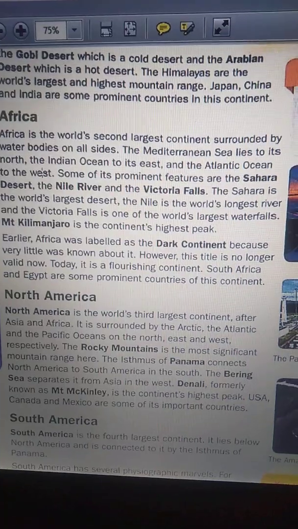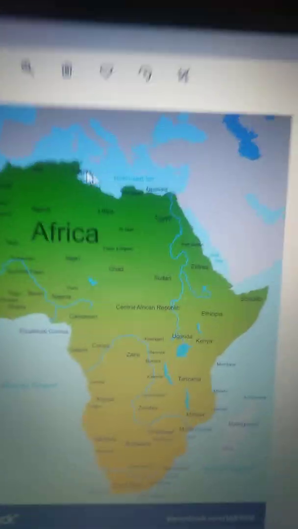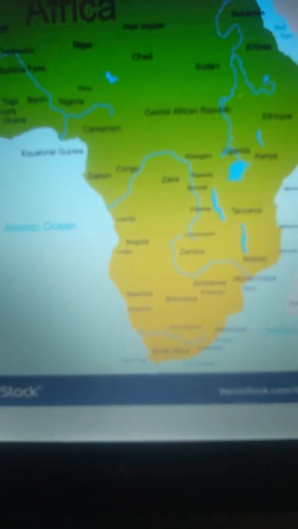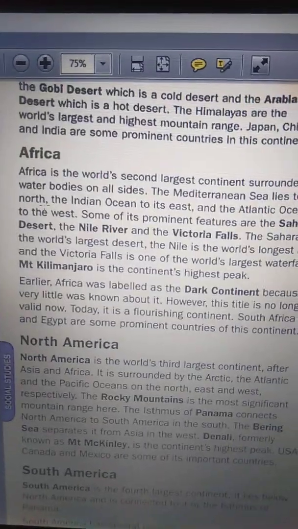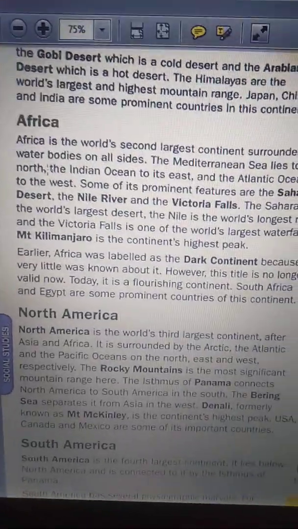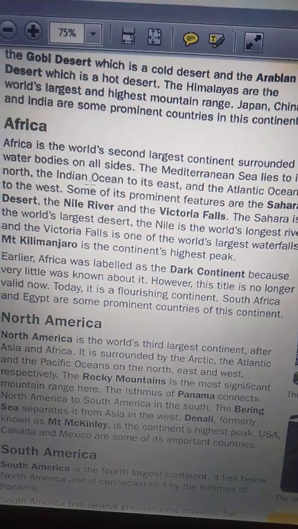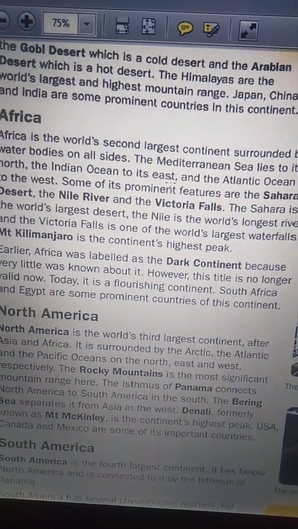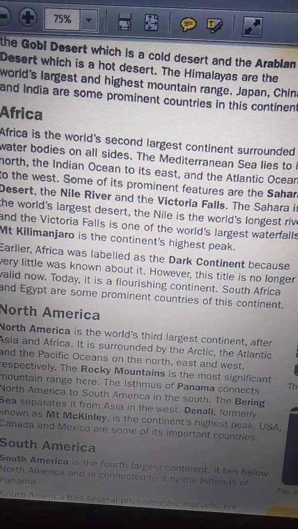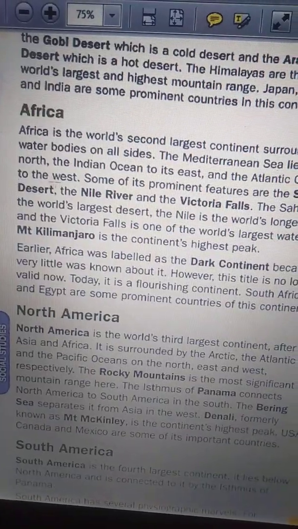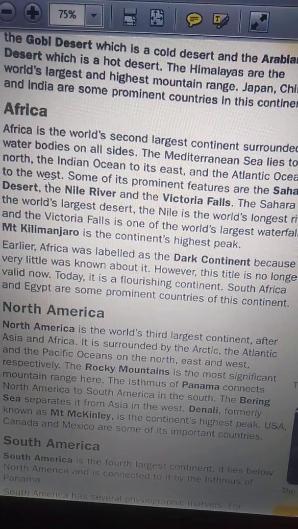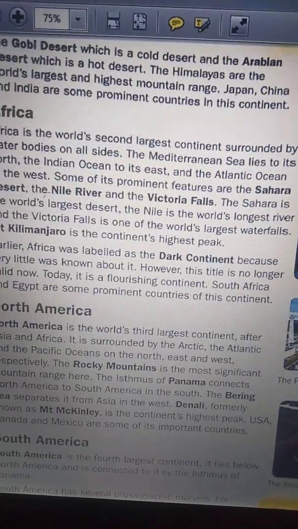As we have seen in the picture, here is the Mediterranean Sea. Here it is the Indian Ocean. Here it is the Atlantic Ocean. So, the Mediterranean Sea lies to its north. In the north, we can see Africa is surrounded by the Mediterranean Sea, the Indian Ocean to its east, and the Atlantic Ocean to the west. So, in the west, we can find Africa is surrounded by the Atlantic Ocean.